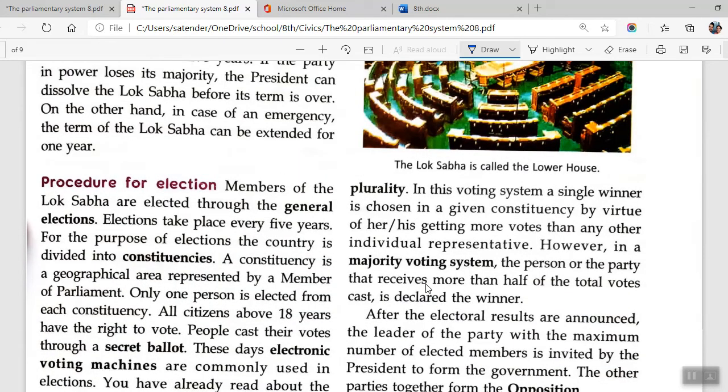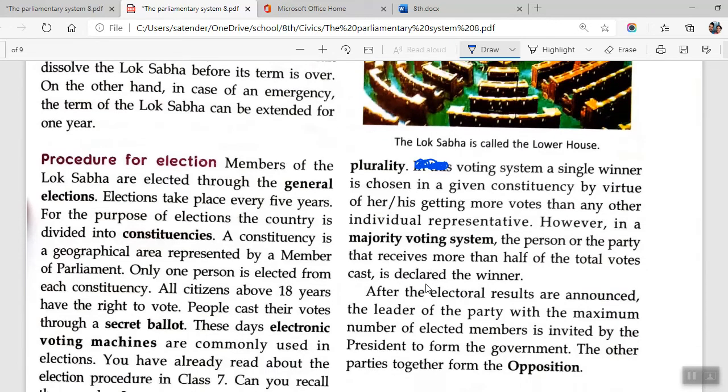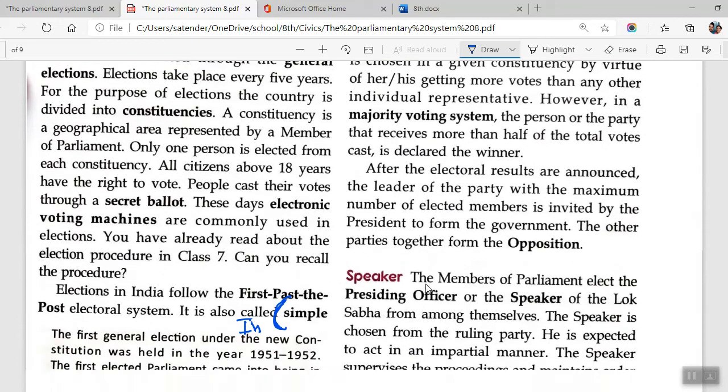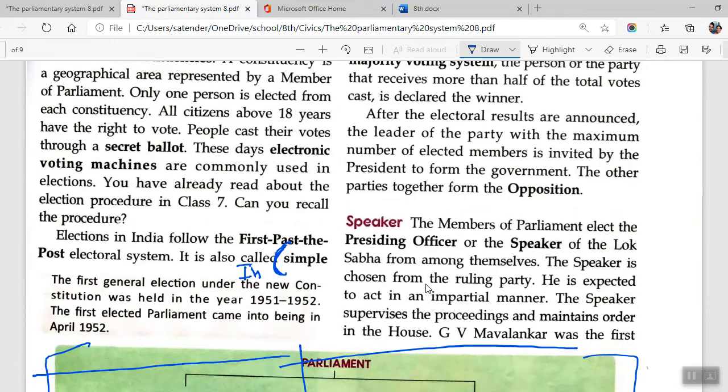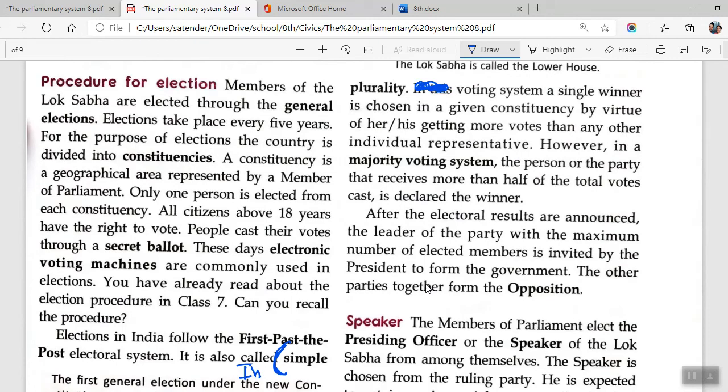plurality. This part is struck out; you don't need to write this. So what sentence is made? The sentence becomes: In simple plurality voting system, a single winner is chosen in a given constituency by virtue of his or her getting more votes than any other individual representative.